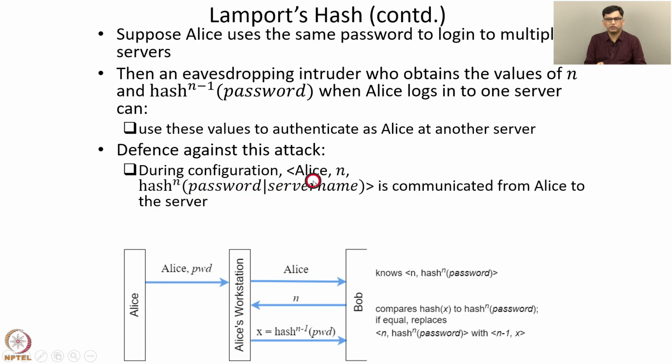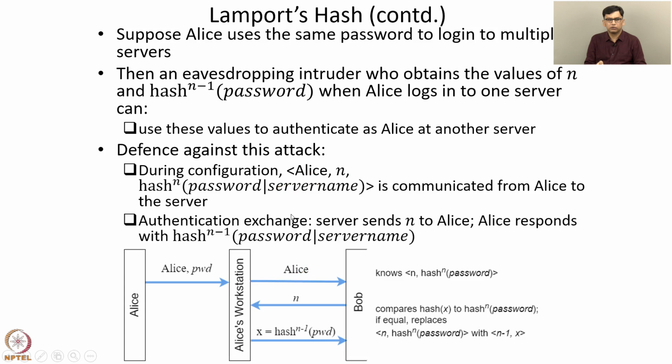Hence, this triplet is different for different servers, and the correct response to the challenge n is now x equals hash n-1 password concatenated with the server name Bob. So hence, by overhearing the conversation that takes place between Alice and one server, an intruder is not able to authenticate to another server because the response expected is different since the server name is different. The authentication exchange is this. The server sends n to Alice, and Alice responds with hash n-1 password concatenated with server name. So this protocol defends against the attack that we just described.